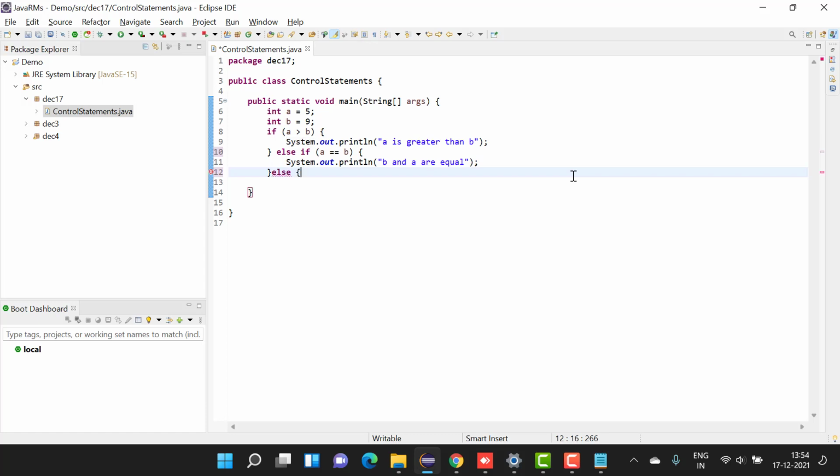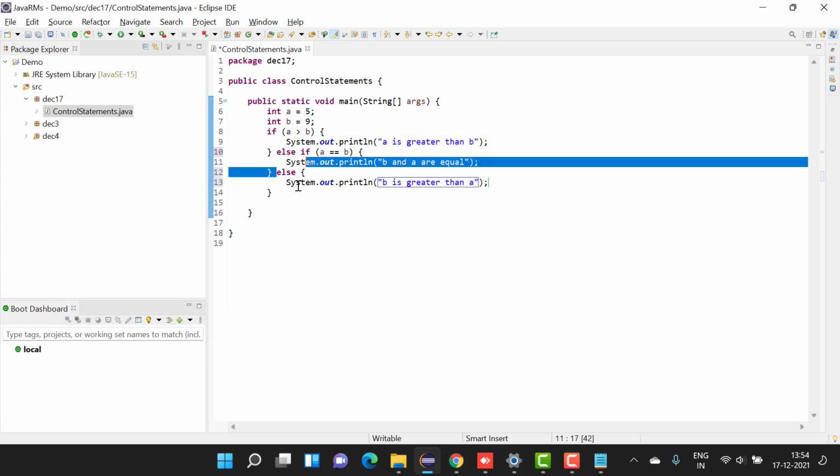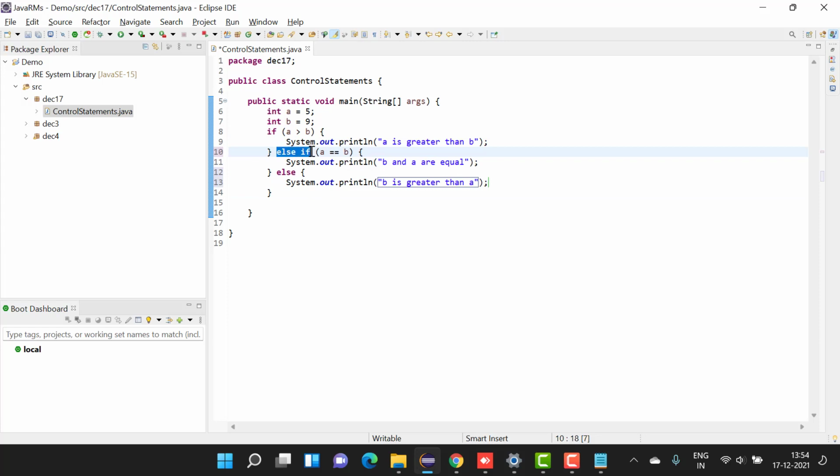So do remember this, whatever the statement may be, if you have an if, then you will always have an else. If there is an if statement, then always you will have an else. And do remember this, one if will have only one else, but you can have multiple else ifs. Got it?